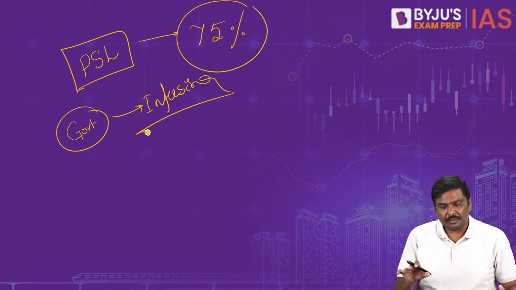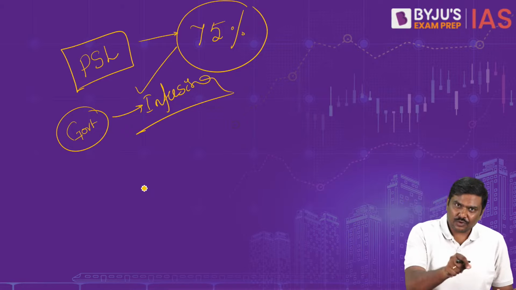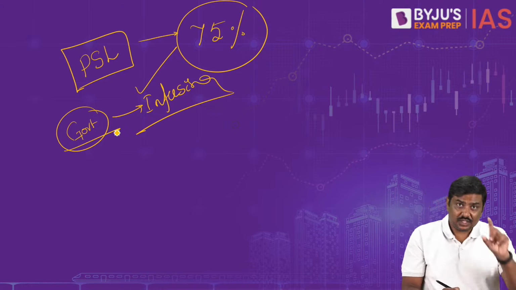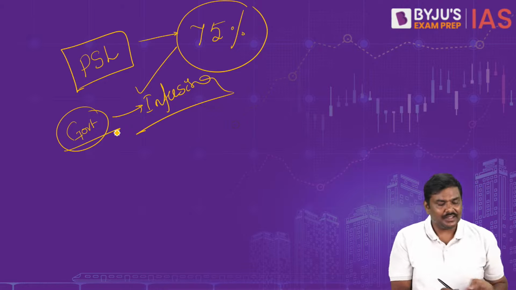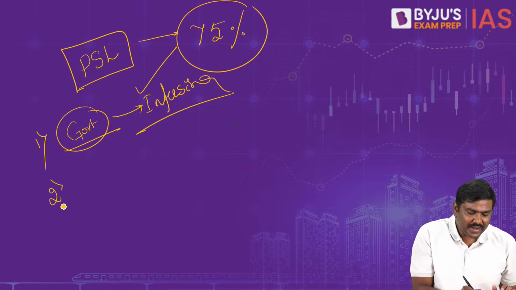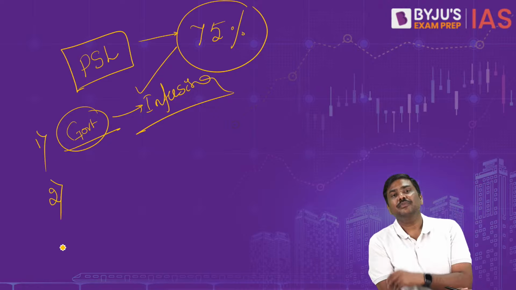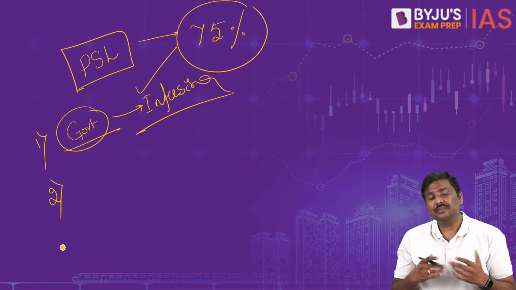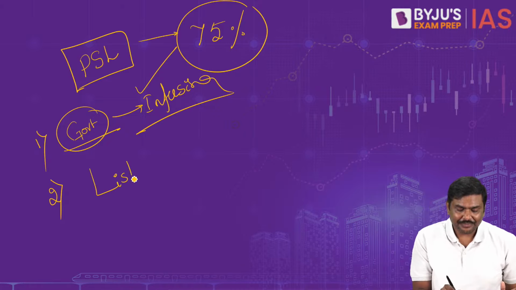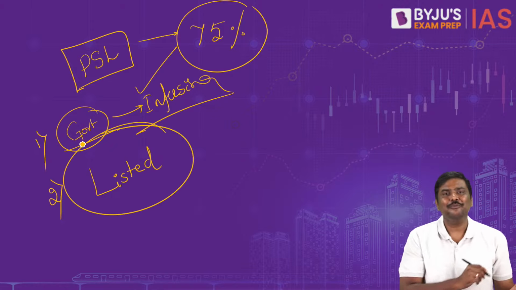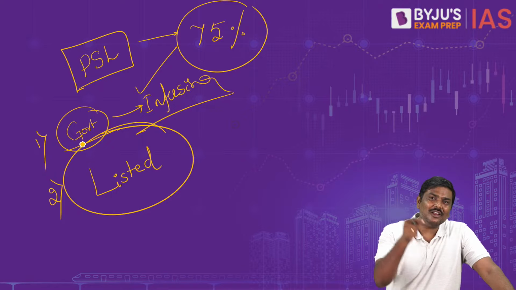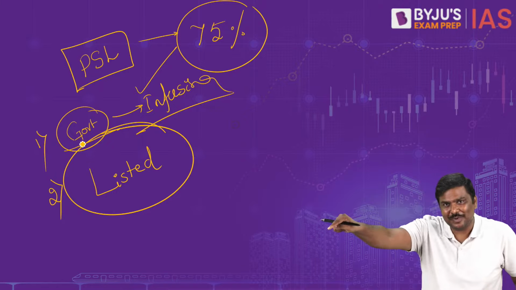So the argument was simple. The government has been infusing a lot of capital into RRBs. That is one reason why this was in the newspaper. The second reason why RRBs were in the newspaper: the Government of India now says, why don't we allow the RRBs, the regional rural banks, to get listed in the stock market? This is a new proposal now.